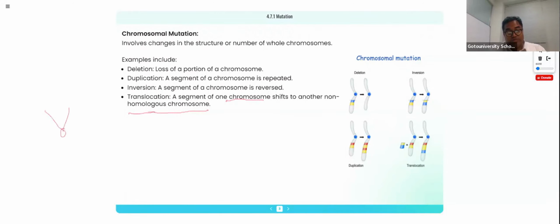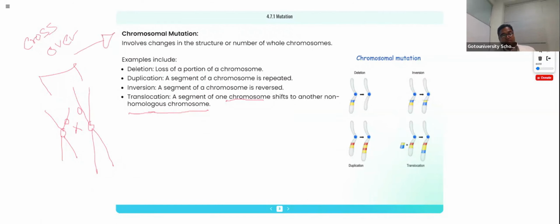So one chromosome is getting shifted. The two chromosomes are there, both having dissimilar size and shape. And if this chromosome is exchanging the allele, then we call it chromosomal mutation. The cross denotes crossing over, right? So when two dissimilar chromosomes, in terms of size, shape, and allele existence, go for improper crossing over, we are experiencing chromosomal mutation, right? This is the way we need to understand.